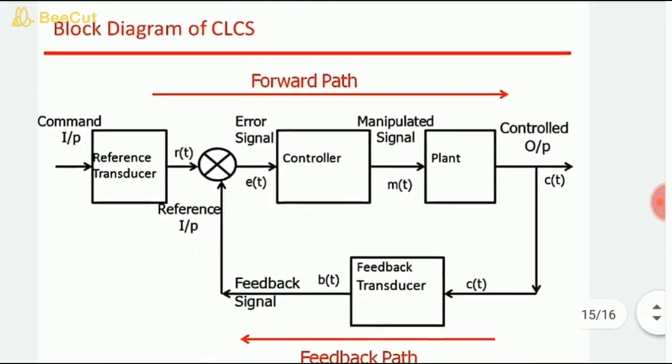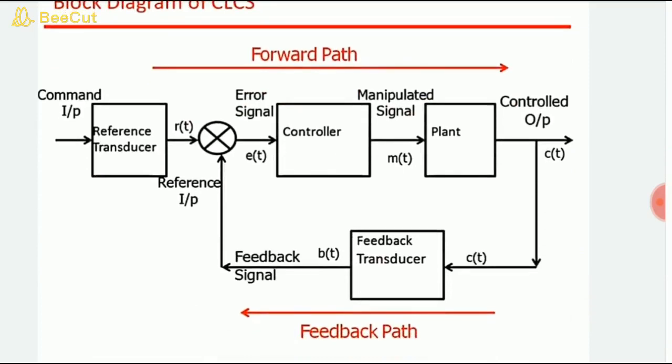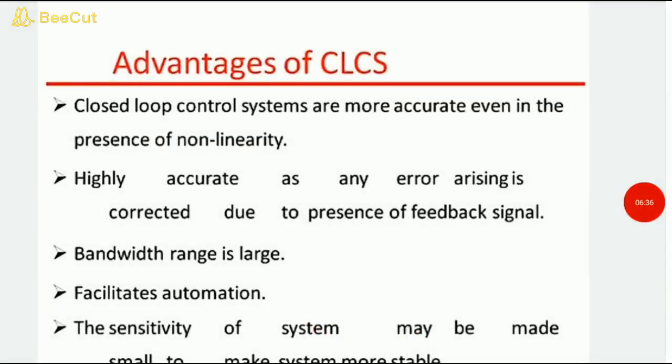As you see, this is the forward part, and there is an error detector, error signal, and the control output. A fraction of the output is fed back to the feedback transducer, which gives the feedback signal to the error signal. So combining the reference and the feedback signal, we get the error signal, and these error signals are reduced or rectified with the help of the controller, and that optimized signal is fed to the plant, and we get the control output.